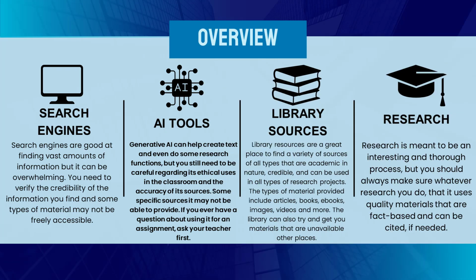So in overview, search engines are good at finding vast amounts of information, but it can be overwhelming. You may need to verify the credibility of the information you find, and some types of material may not be freely accessible. Generative AI can help create text and even do some research functions, but you still need to be careful regarding its ethical uses in the classroom and the accuracy of its sources. Some specific sources it may not be able to provide. If you ever have a question about using it for an assignment, ask your teacher first.